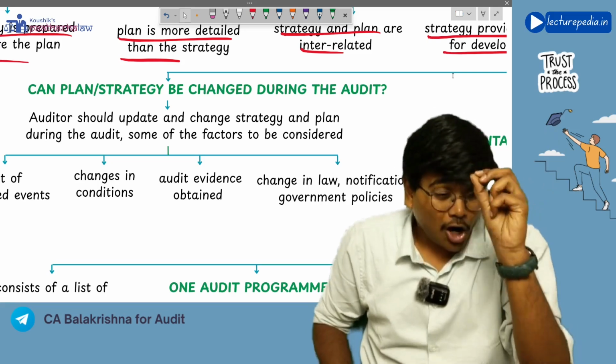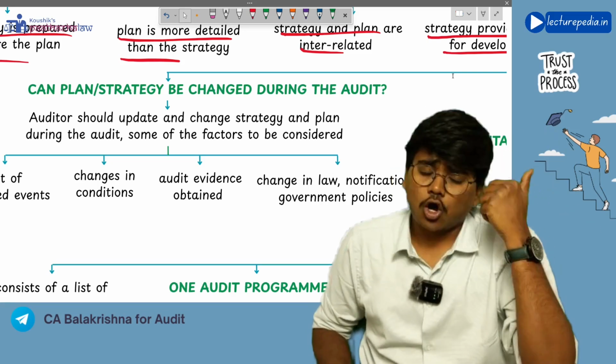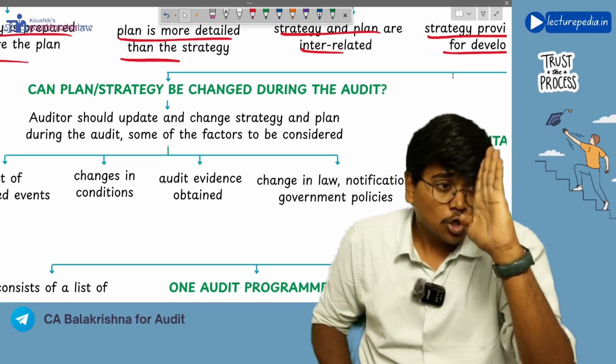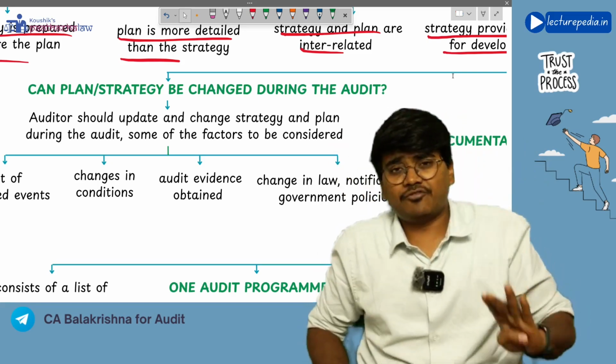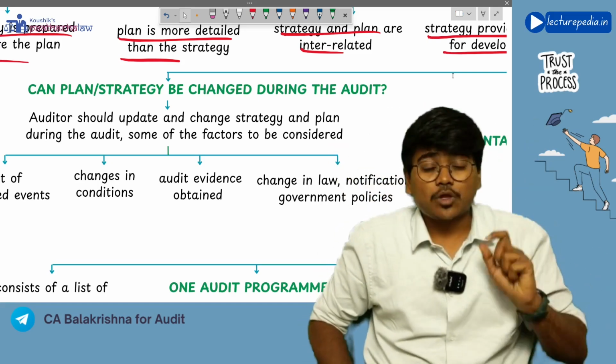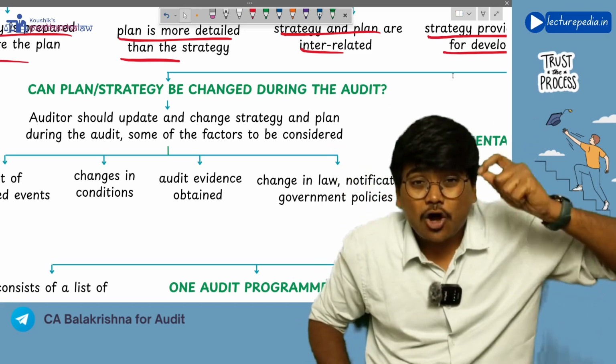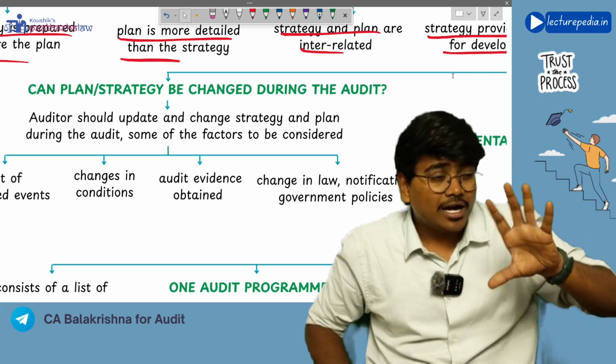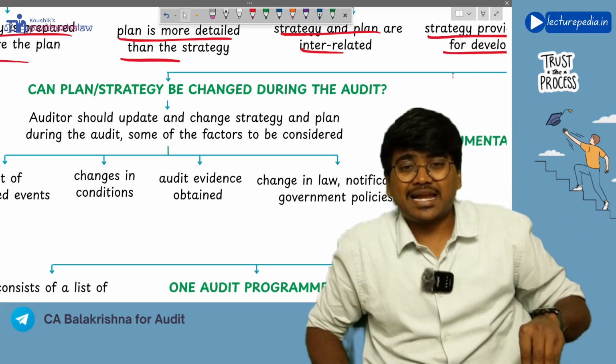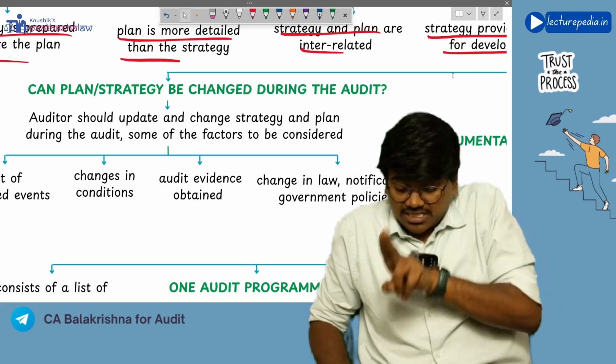No, the auditor can alter the audit plan and audit strategy during the execution phase and reporting phase. In fact, the auditor plans the audit continuously. The auditor plans the audit not only in the planning phase, but even in the execution phase and reporting phase also.